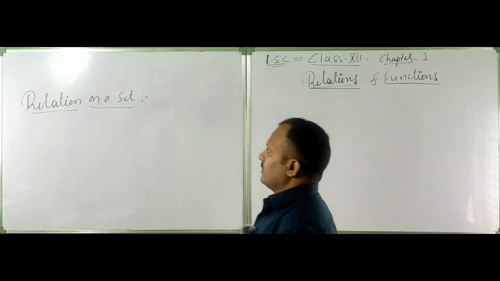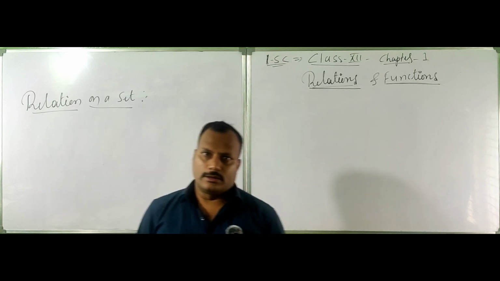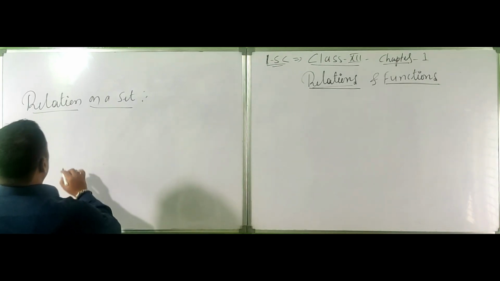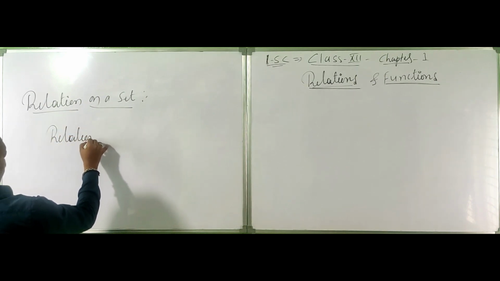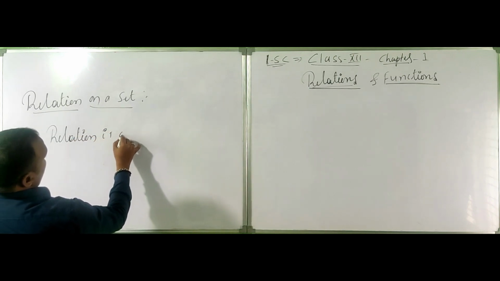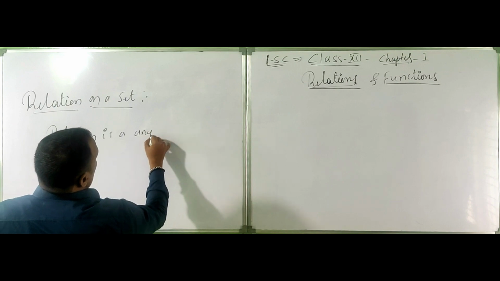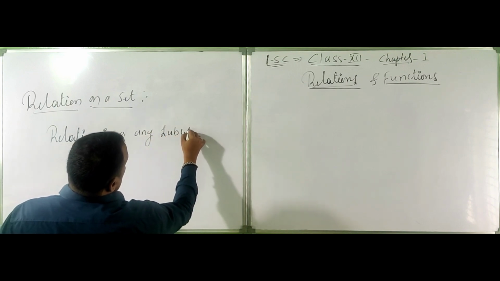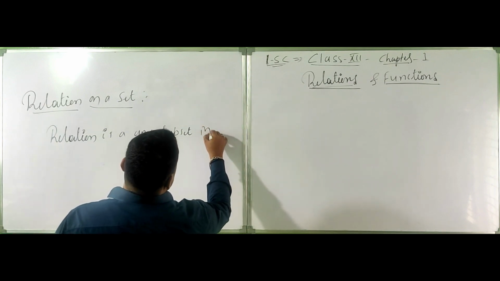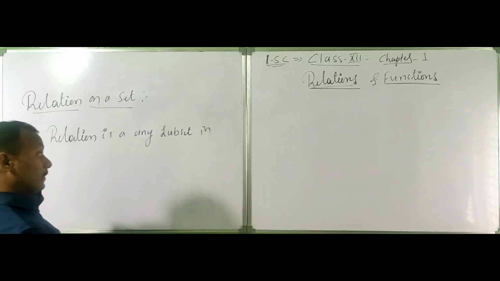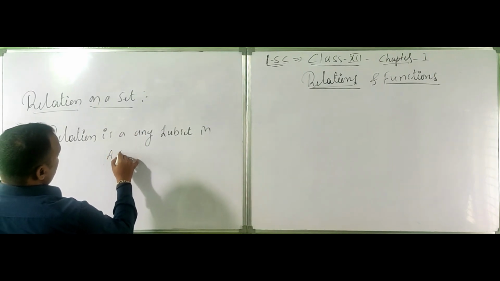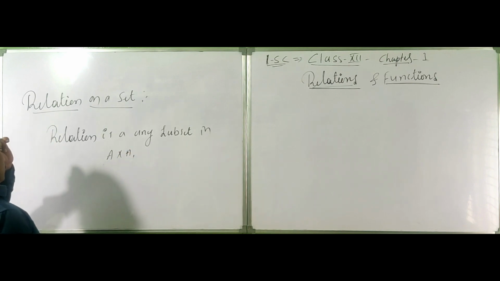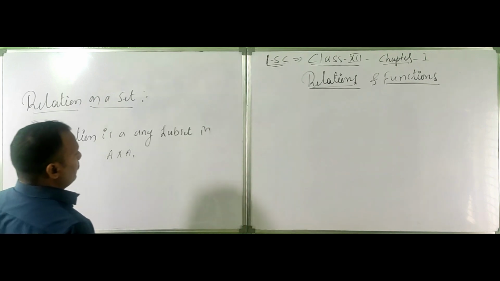So first, relation on a set. You already know this. Now the definition: a relation R is any subset of the universal set, which we can write as A cross A, where A belongs to any set.